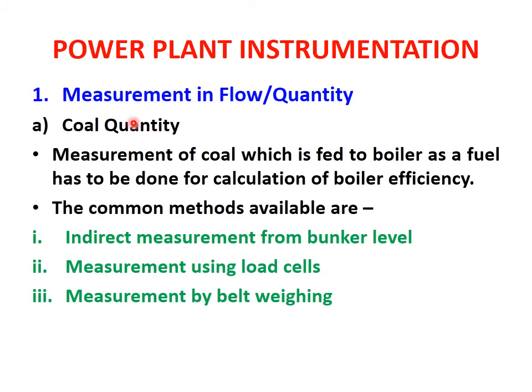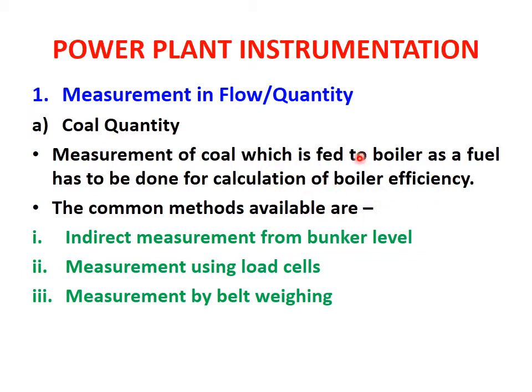Now we are going to see one by one how these particular quantities are measured. First we take measurement of flow or quantity for coal. How is the quantity of coal measured? Measurement of coal which is fed to the boiler as a fuel has to be done for calculation of boiler efficiency.